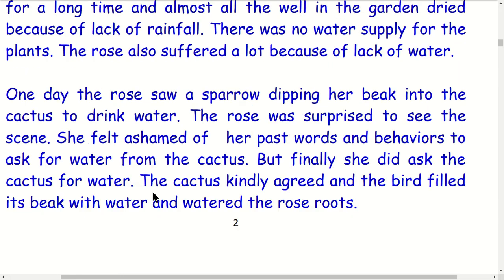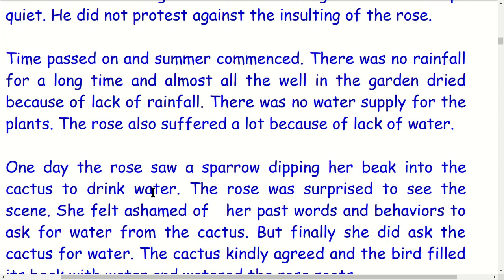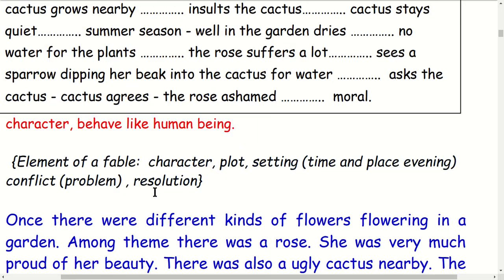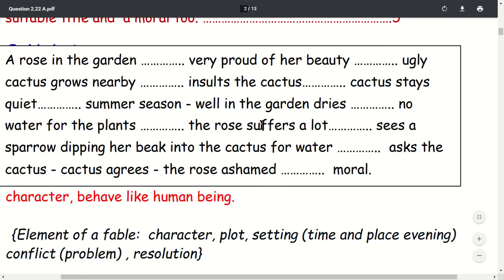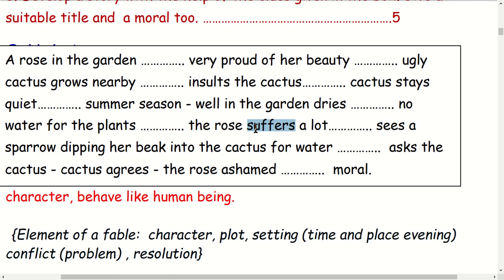I developed the story. What did I do here? I read the outline, and the tense in the outline is not past tense. The outline says the rose suffers; I wrote suffered. It says sees; I wrote saw a sparrow dipping her beak in the cactus for water. It says asks; I changed it to asked, in past tense. I changed almost all the verbs into past tense, and I also made the story readable.